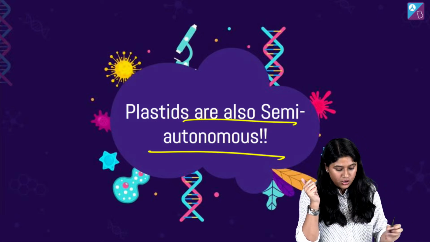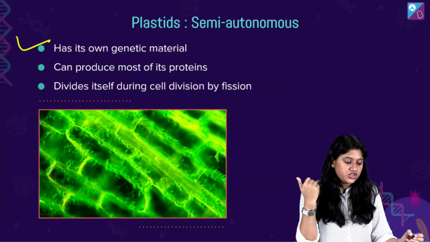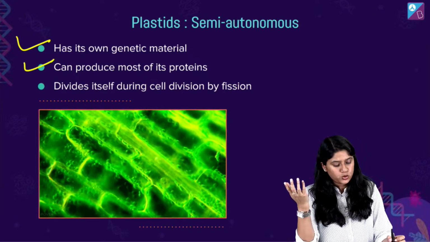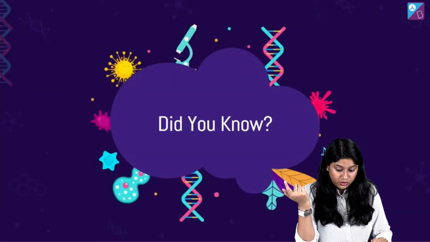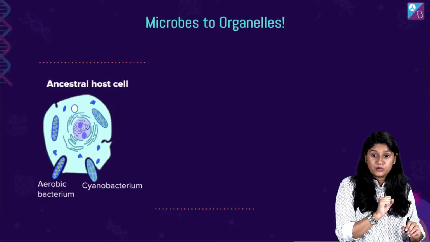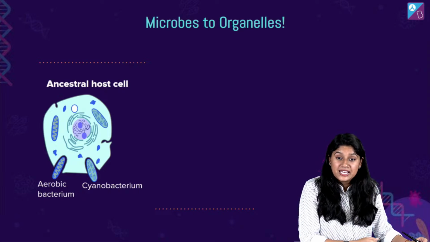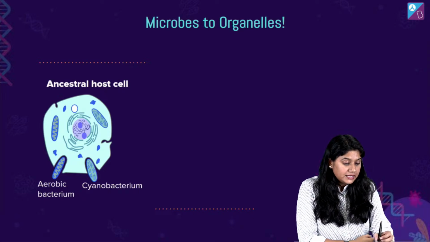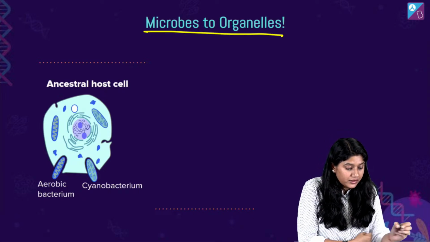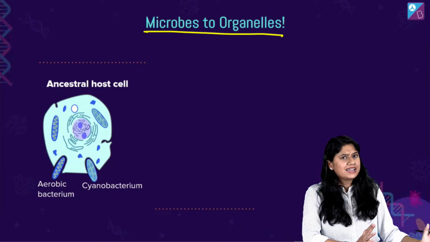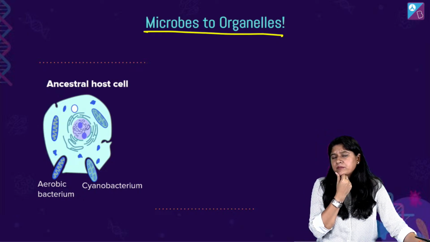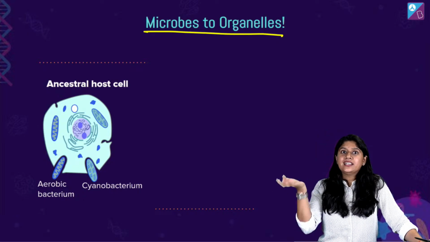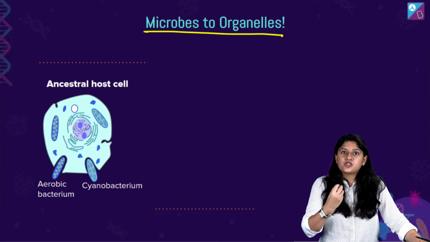Okay? चलिए. So again, the same reason, it has its own genetic material, can produce a protein and of course divide itself by the fission. Okay? Did you know that? This is what the villager in the beginning was talking about. Yes? Clear? That microbes to organelles. So, we clearly can see that कि mitochondria and chloroplast अकेले भी sustain कर सकते हैं. Right? They don't need an organelle, they don't need a cell to survive.